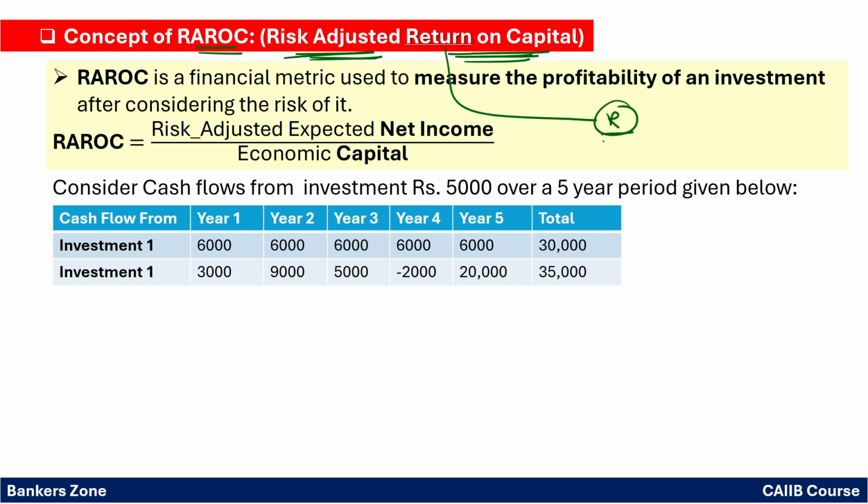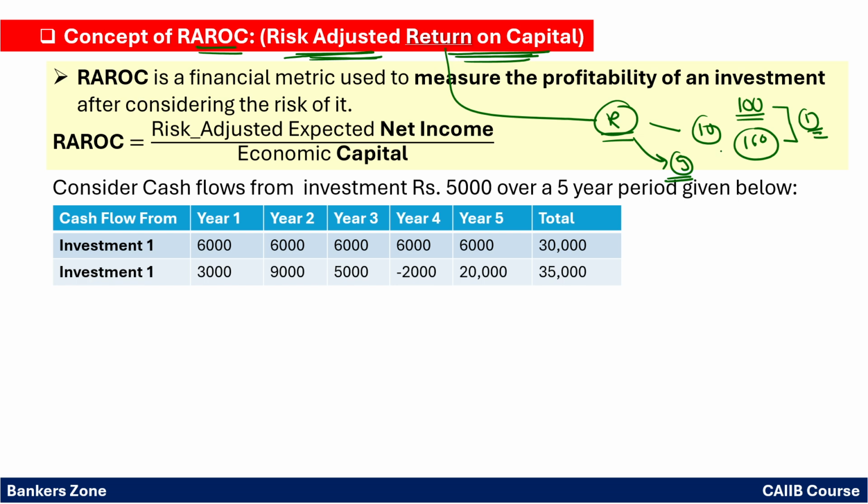However, that return means what? For example, if you have invested 100 rupees, you are getting back 110 rupees, right? So 10 rupees is your return. But for that investment, you have spent 1 rupee for managing the risk. So your risk adjusted return will be 9 rupees only, right? So RAROC is nothing but the return on the capital.